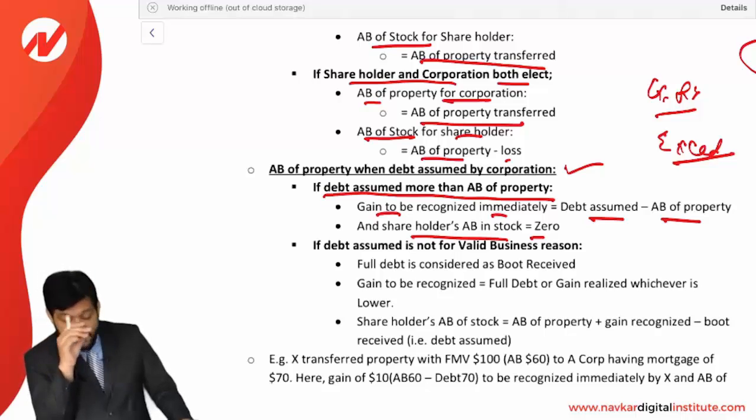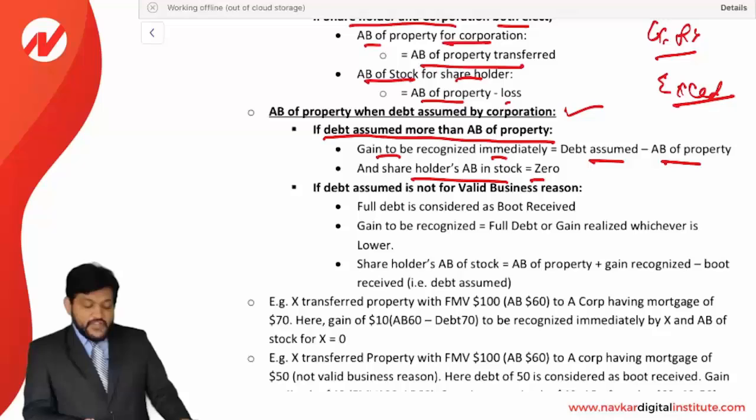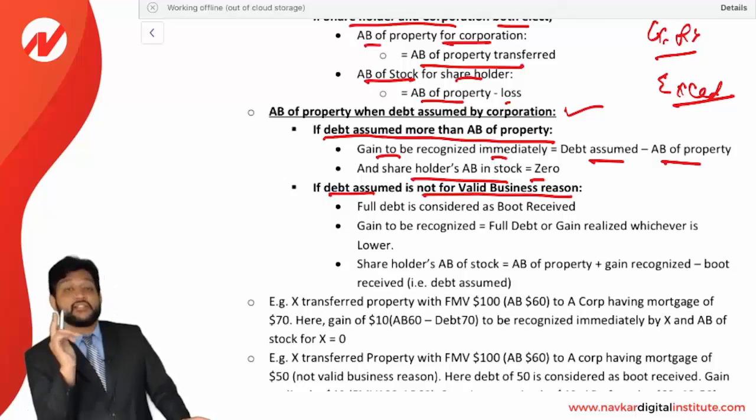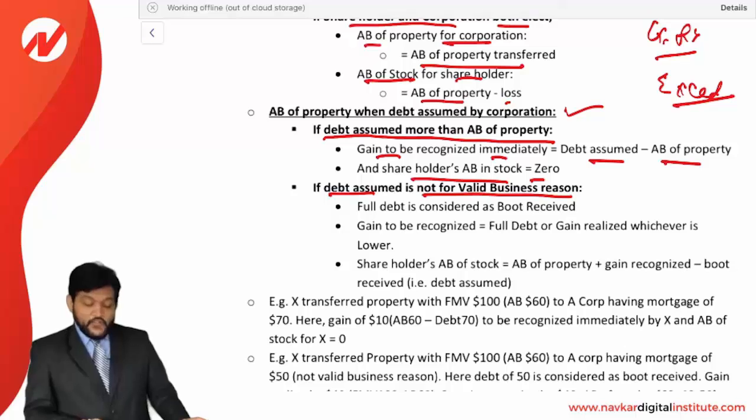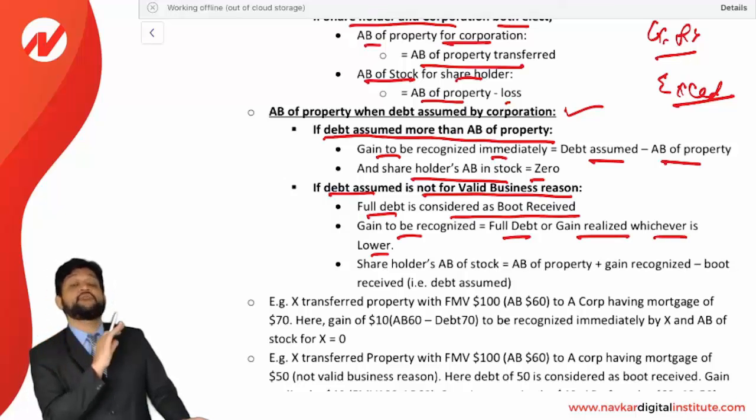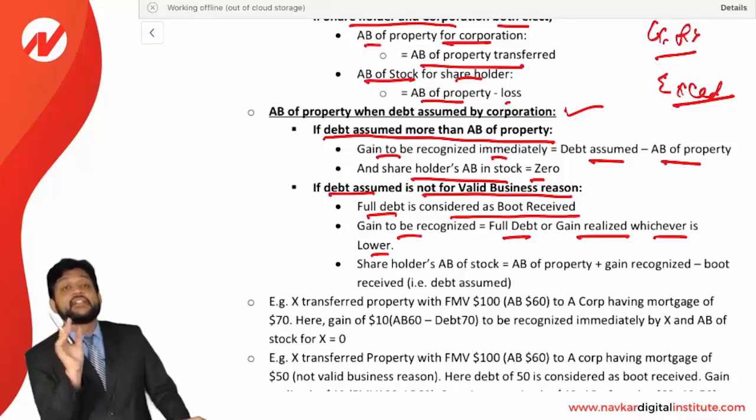You just consider that. Now, if debt assumed is not for a valid business reason, look at that, not for a valid business reason, meaning the debt outstanding is there but it's for a personal purpose, not for a business purpose, then what? The full debt is considered as boot received, so the gain to be recognized is the full debt or gain realized, whichever is lower. If it is for a non-business purpose, then you need to recognize the full debt assumed as gain recognized. Look at this word. The simple formula is actually boot received. The boot or gain realized, whichever is lower, you need to recognize as gain.